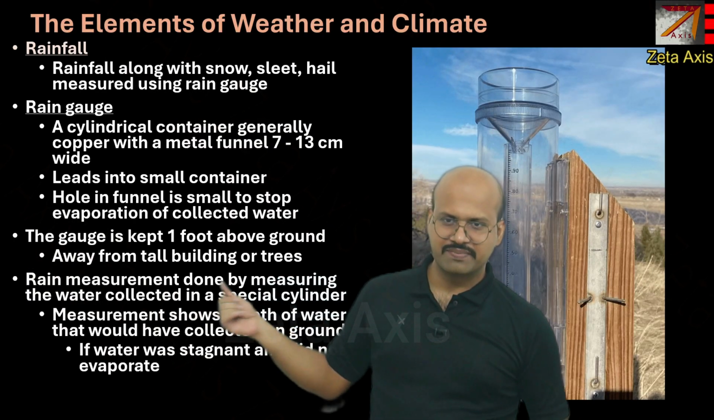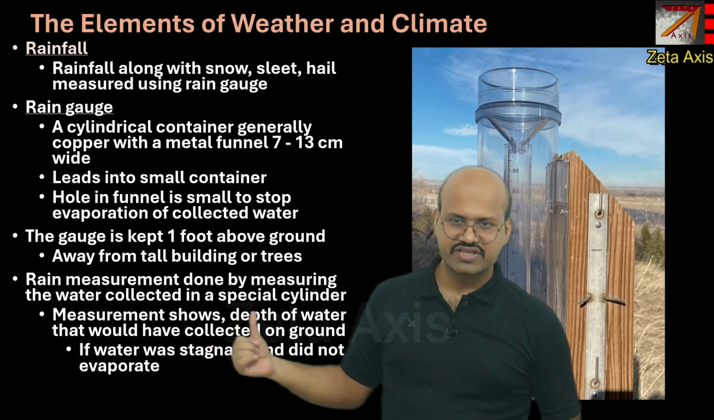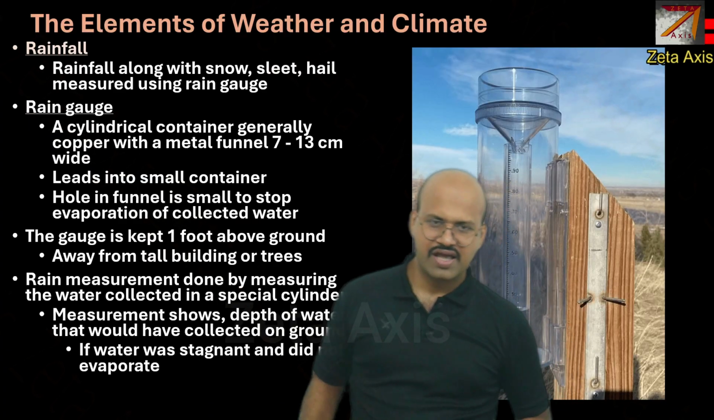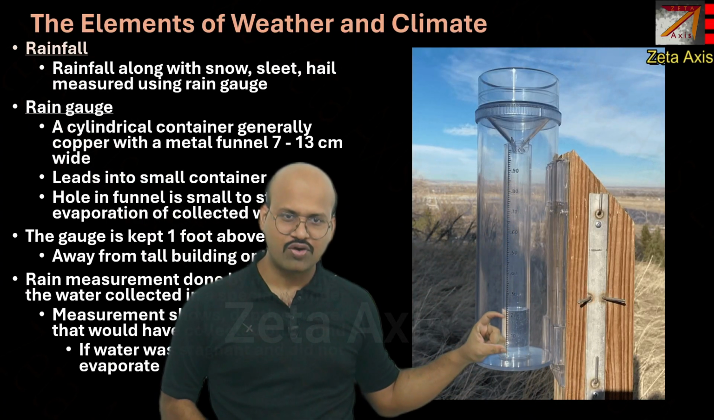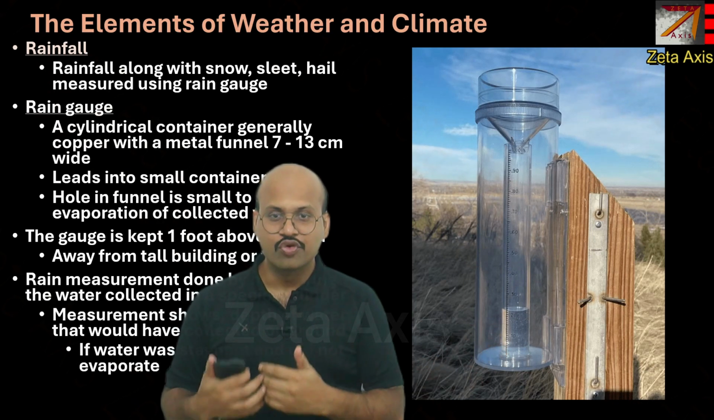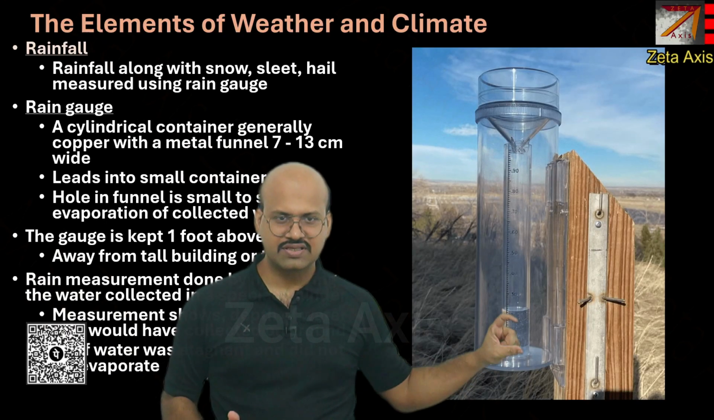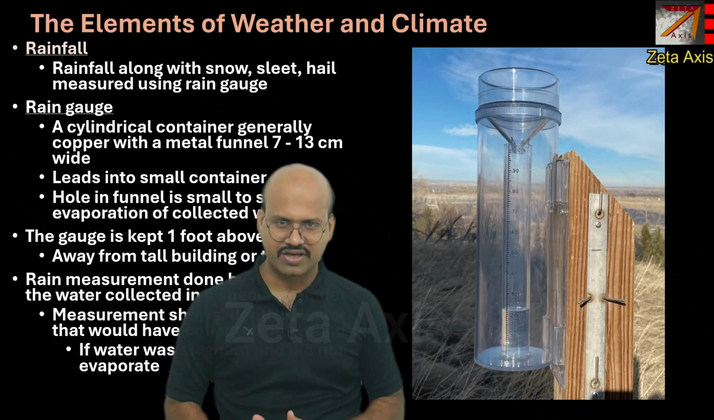Rain measurement is done by measuring the water collected in a special cylinder. The measurement shows the depth of water that would have collected on the ground if the water was stagnant and did not evaporate or run away. So basically this measurement shows the amount of water that would have collected on the ground had the water not moved away or been absorbed by the soil. This is the level, or the height, of the water that would have collected on the ground.